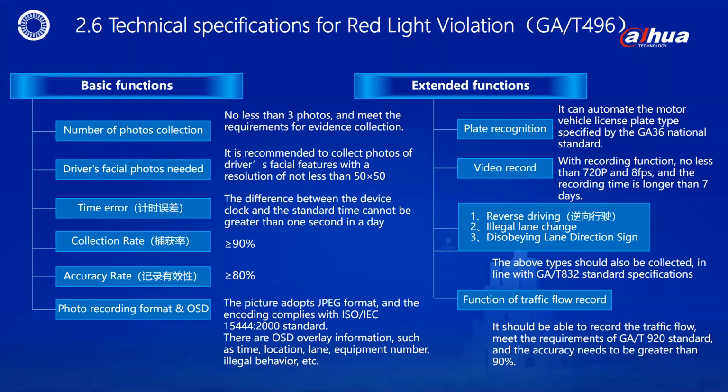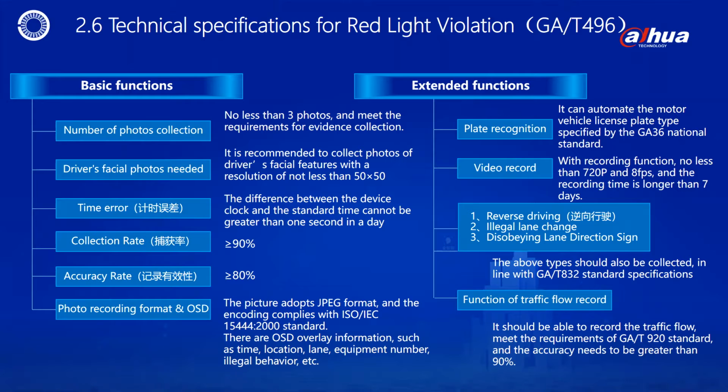Next, I will explain in detail the technical specifications and requirements for motor vehicles running red lights. We follow the latest standard issued in 2014. The forensic specification is divided into two parts, basic functions and extended functions. First, the basic functions. 1. About the number of photos to be collected, no less than 3 photos are required. 2. If conditions are met, it should be possible to collect photos of the driver's facial features, and the resolution should not be lower than 50 x 50. The photo can be used as a reference for identifying the driver.